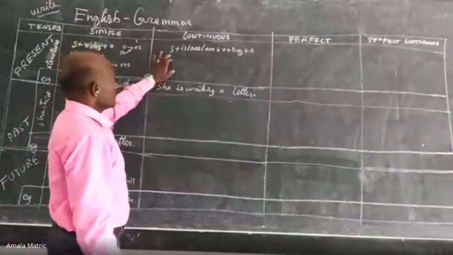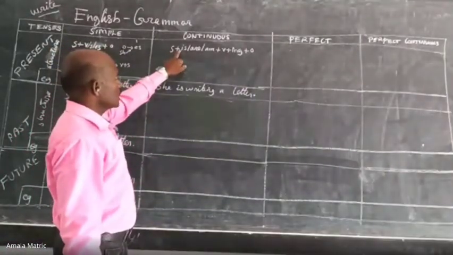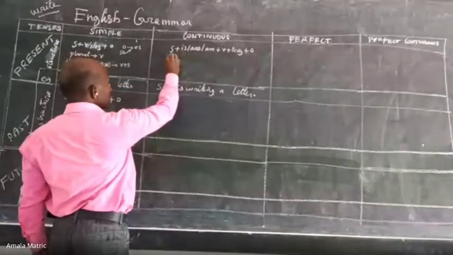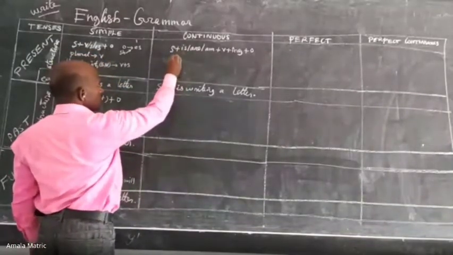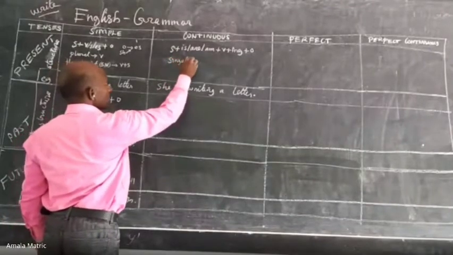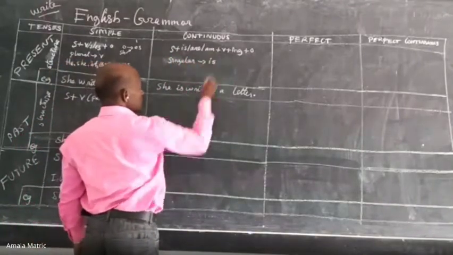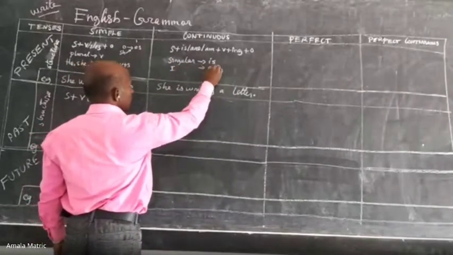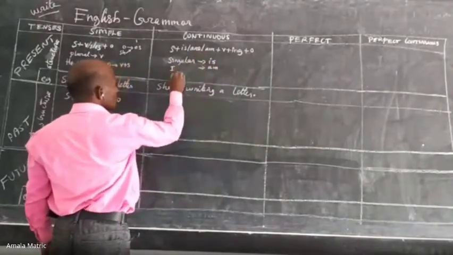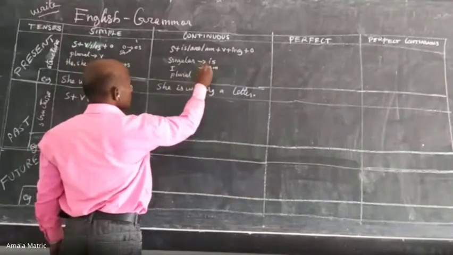Here, according to the subject, what will come? A singular subject takes is, I takes am, and the remaining plural takes are.